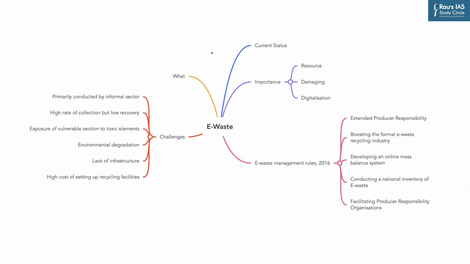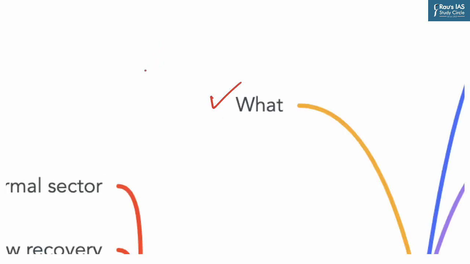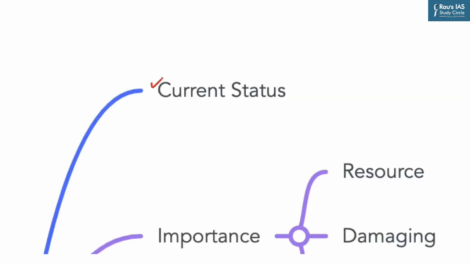So to begin with, we must look into what is e-waste. Now, e-waste is nothing but waste generated as an end product of an electronic product such as mobile phones or computers. Now let us have a look at the current status of e-waste. Now, annual global production of e-waste is estimated to surpass 50 million tons. India is among the top 5 e-waste producing countries in the world with an estimated annual production of 2 million tons.